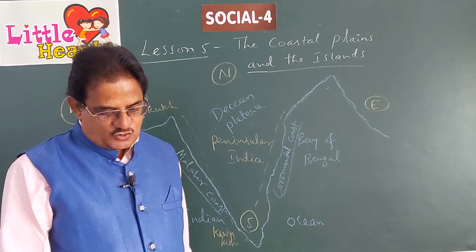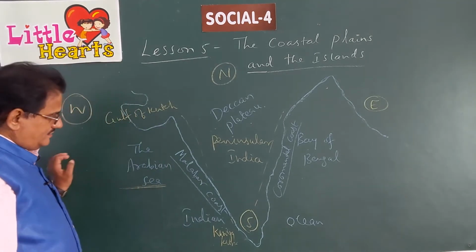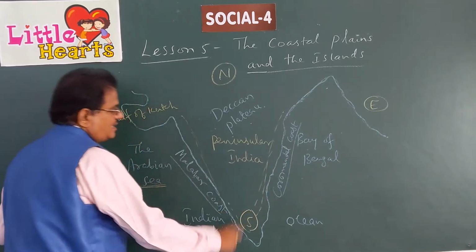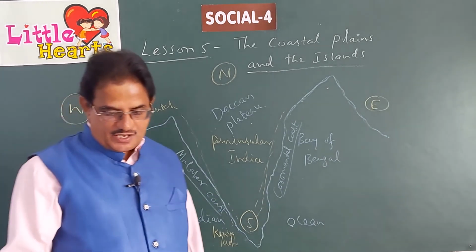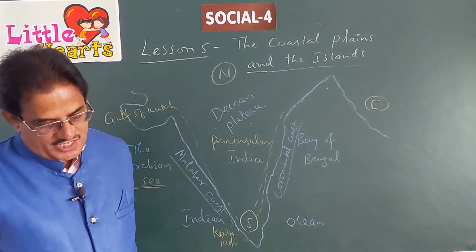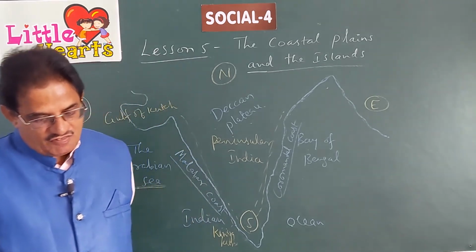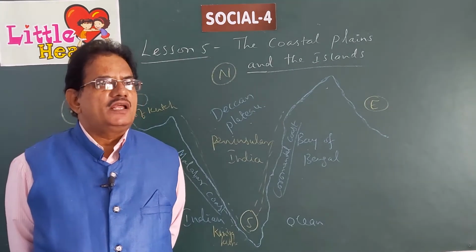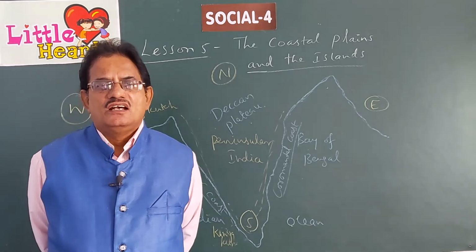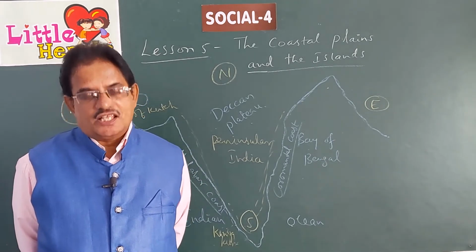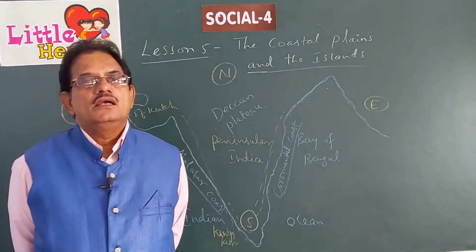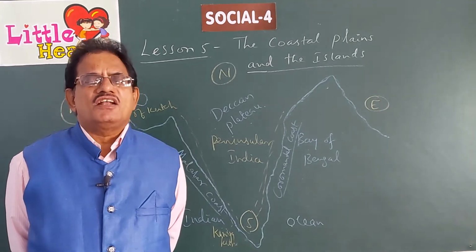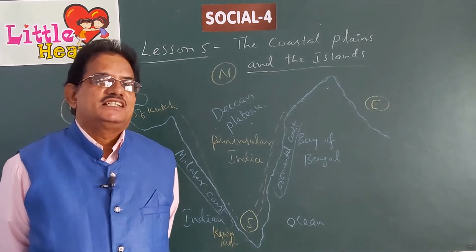The western and eastern coastal plains meet at Kanyakumari, the southernmost tip of India. Kanyakumari is famous for its Vivekananda Rock Memorial. Not only that, thousands of people every day throng to the Indian Ocean and Arabian Sea at Kanyakumari to see the wonderful sight of sunset.